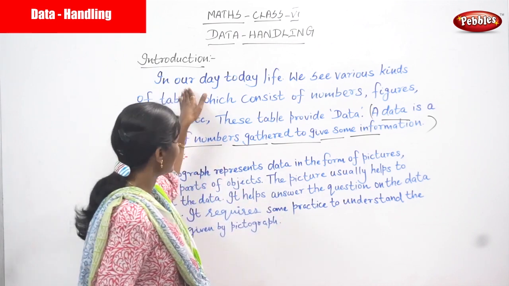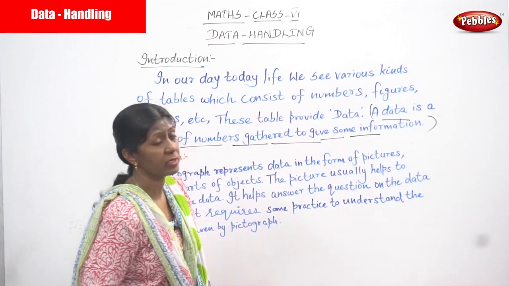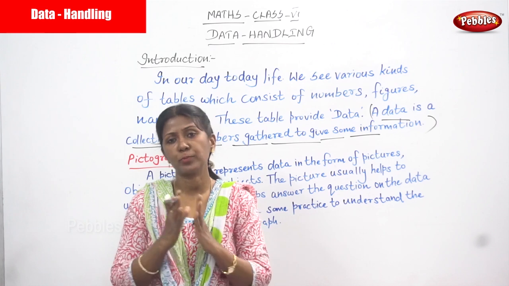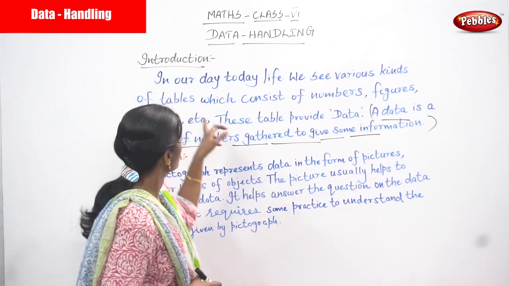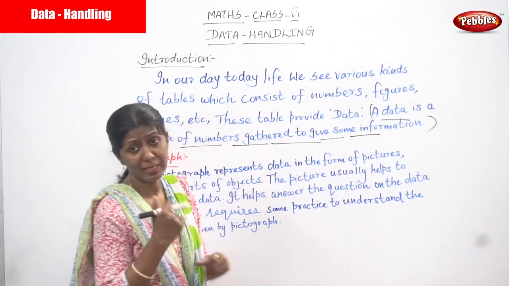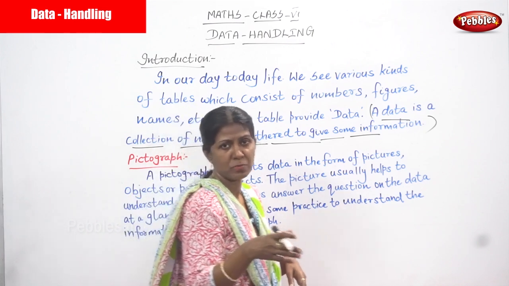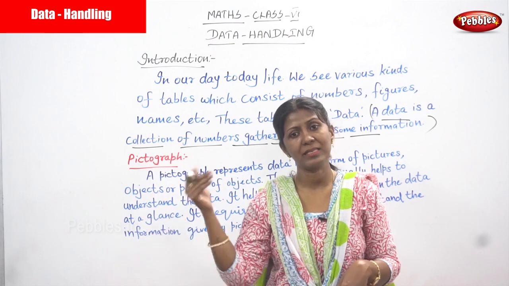So in our day-to-day life, we see various kinds of tables which consist of numbers and figures. Whatever data you have collected, we arrange it in a proper manner, so we are using many tables, which consist of numbers, figures, names, etc. For example, 6th standard students are in 6th A, 6th B, 6th C, 6th D, 6th E, F, many sections.